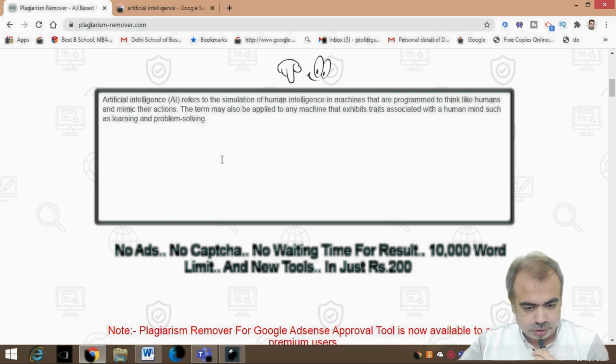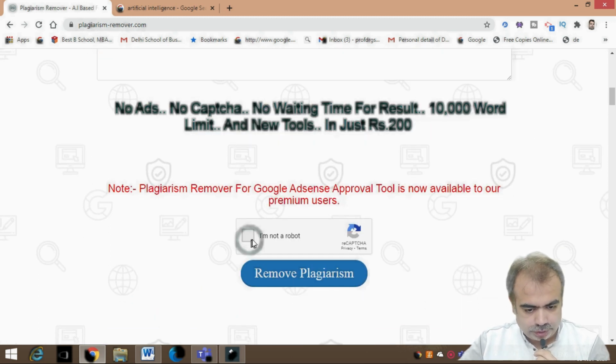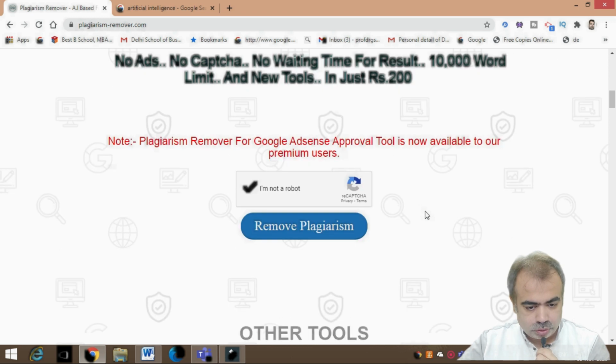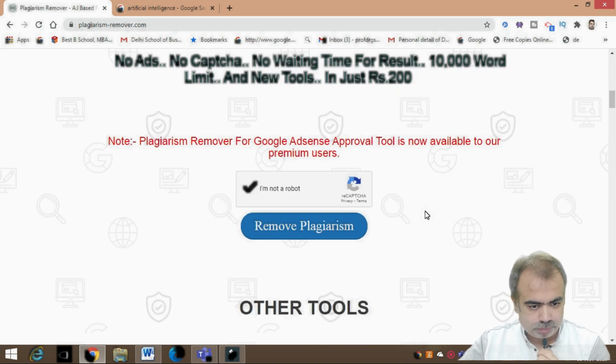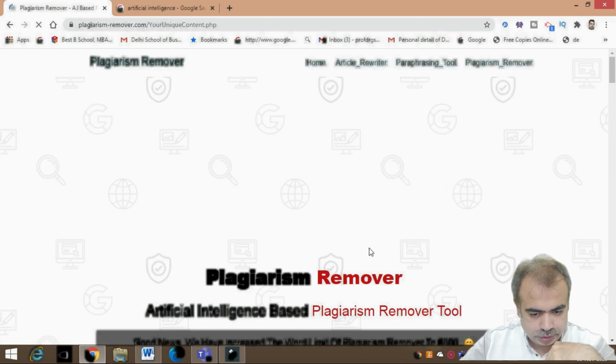Once you click it, a note appears that a plagiarism remover for the Google AdSense approval tool is now available. So when I click remove plagiarism, let's see how it works.